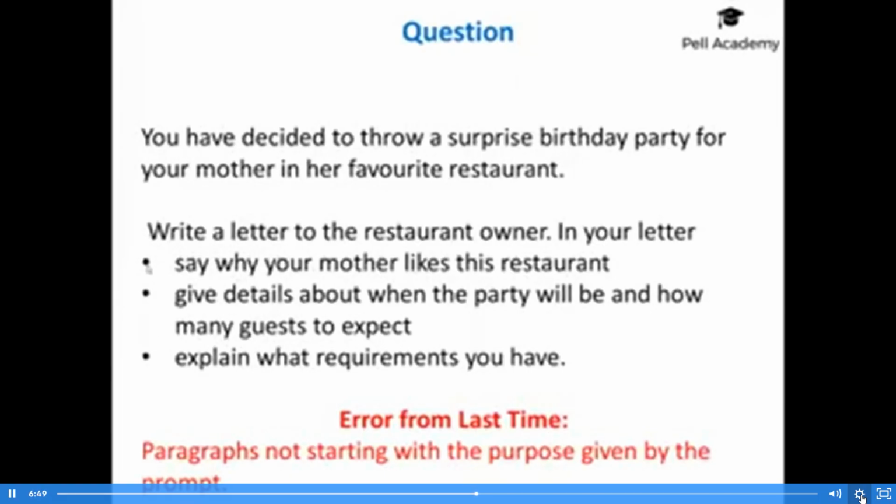This is something that has been going on for a while. It's something that I feel is very easy to correct, but basically what you need to do is slow down and consider, when you're writing that first sentence, have a quick look back at the question and make sure that you are including the purpose. So try to get it at the start. It's much better for coherence and cohesion. It's much easier for the reader to understand why they are reading this particular paragraph or what it's about.